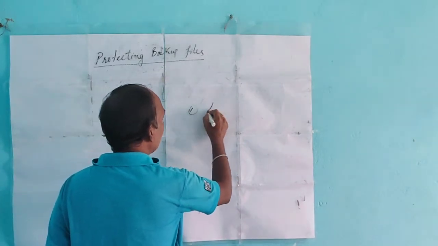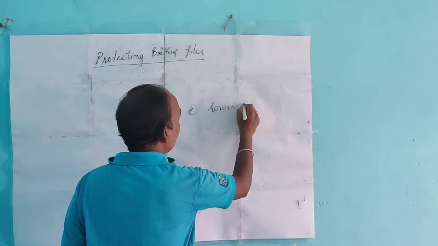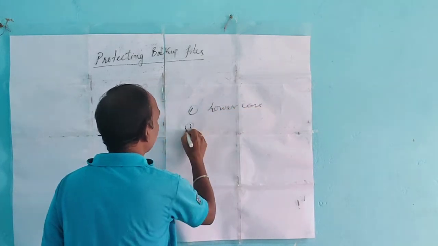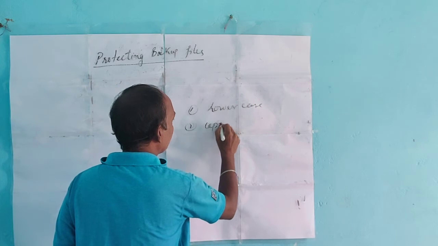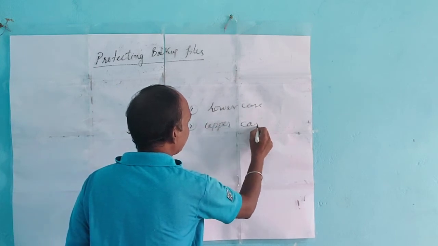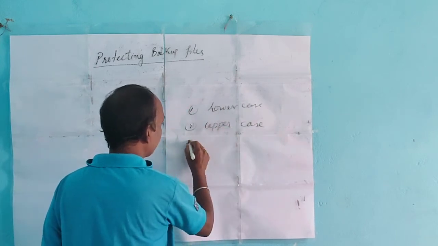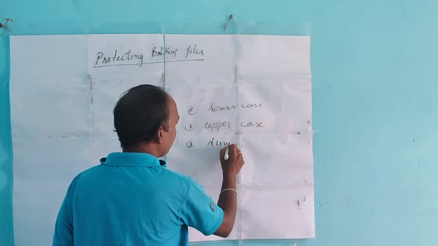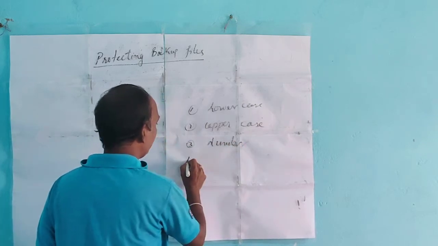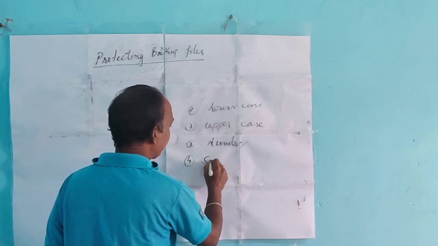One is a lowercase character, number two is an uppercase character, number three is a number, number four is a special character.